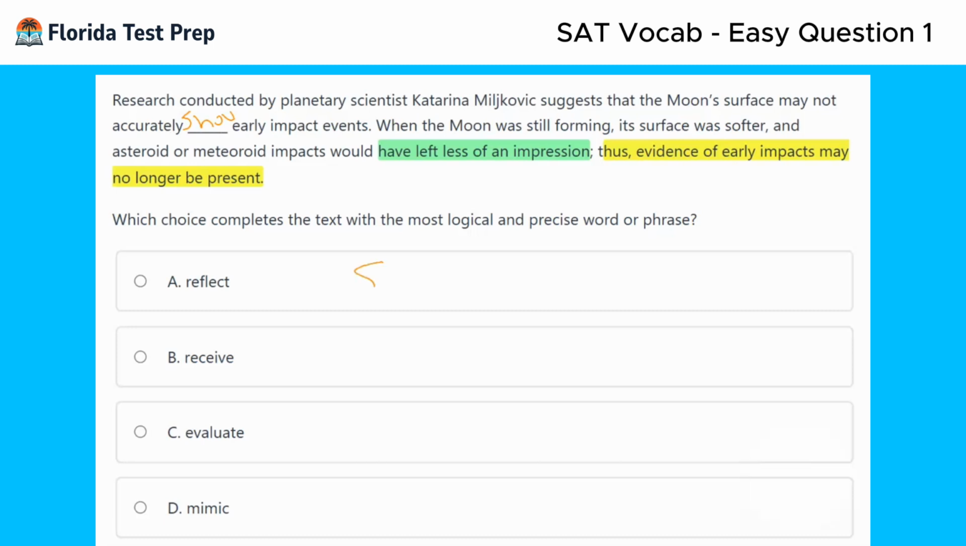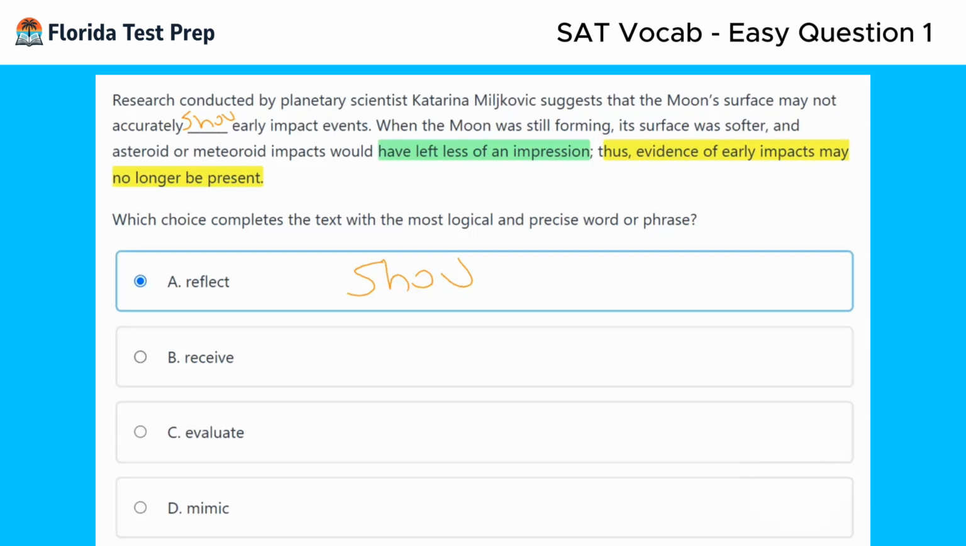Let me move it down here. So let's compare it to reflect. With moon's surface may not accurately reflect early impacts. Okay, I think that's pretty similar to show. So I'm going to click A, but let's take a look at the rest of the answer choices.